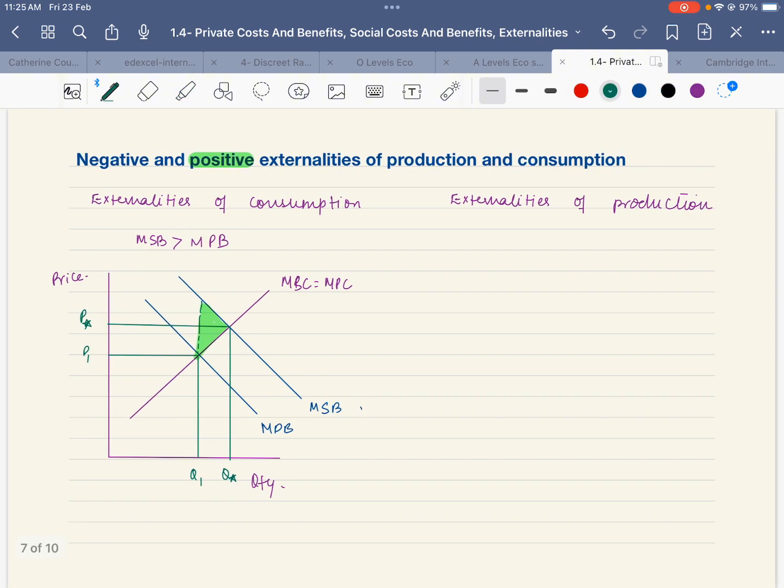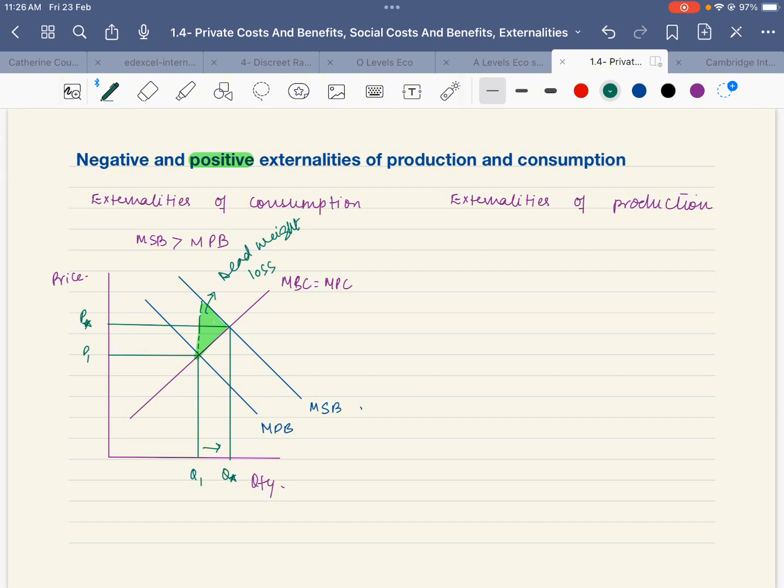You can give an analysis by saying that there is underconsumption and underproduction of goods and services that could have maximized benefits to the society. Therefore, we are missing out on potential benefits in form of dead weight loss. Also, if the output shifts towards socially optimal output, which is Q star, more people will be able to reap benefits of whatever goods and services are in question.